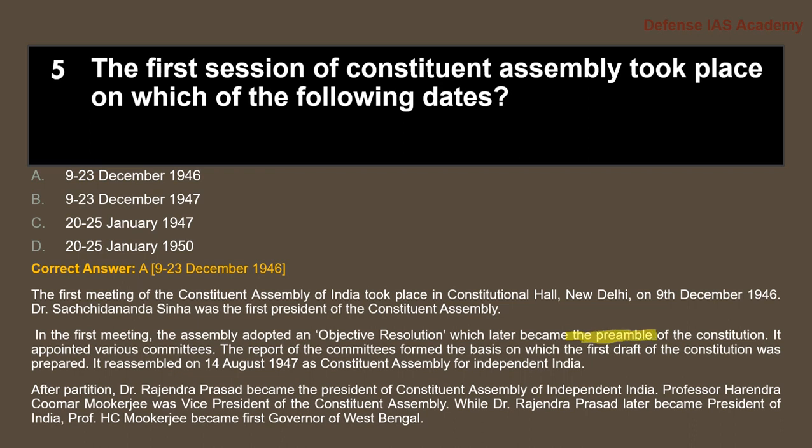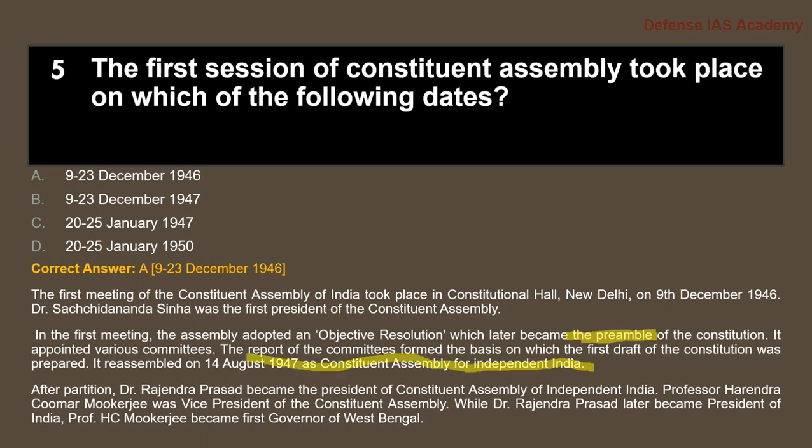It appointed various committees. The report of the committees formed the basis on which the first draft of the Constitution was prepared. It reassembled on 14th August 1947 as the Constituent Assembly of Independent India.